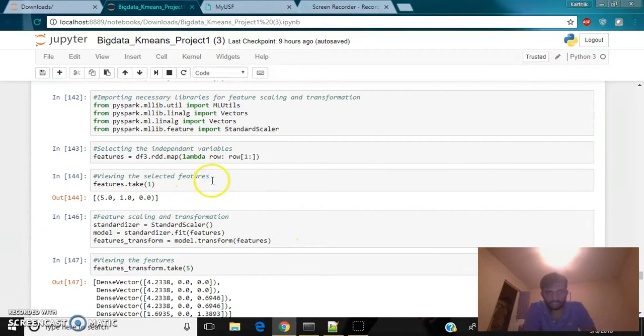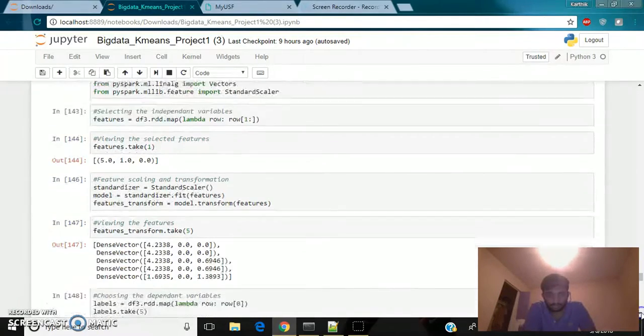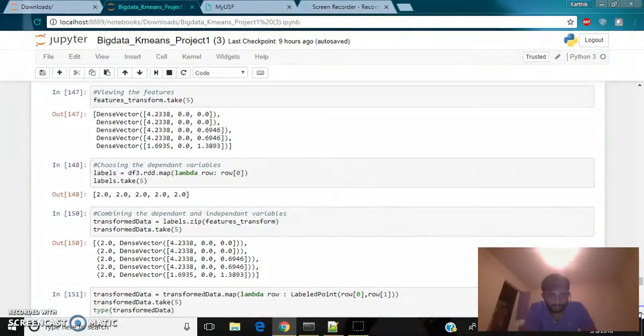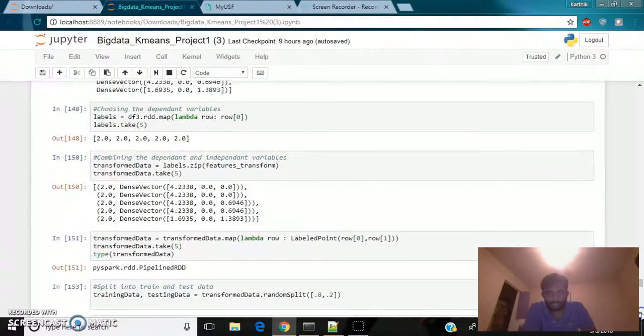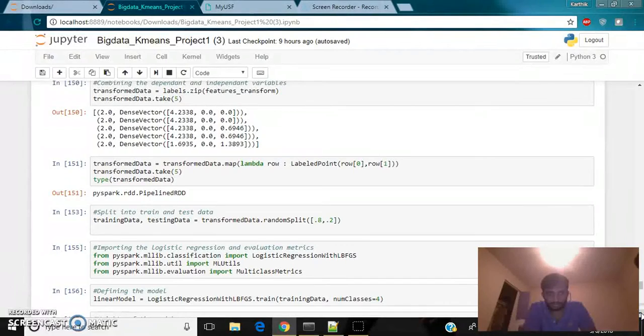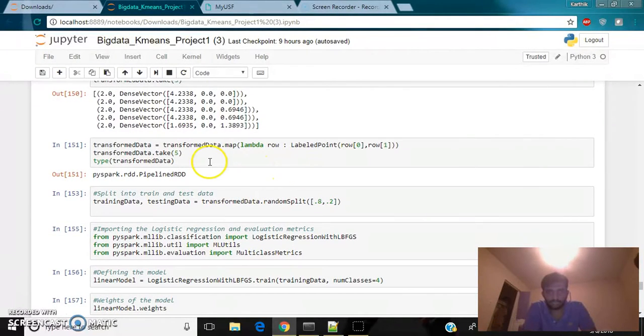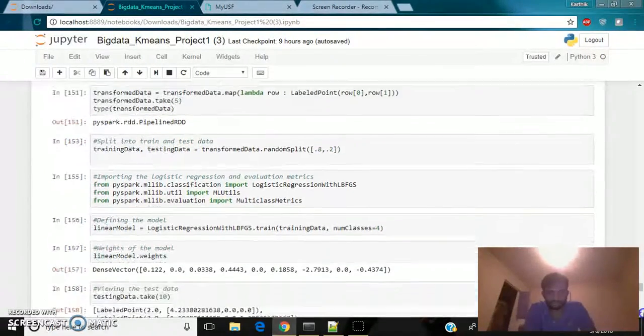Now I'm just mapping the independent variables, viewing the selected features here. And now I'm selecting the dependent variable, and I'm trying to create a mapper for that. Finally, after doing all the processing, I am splitting the data into training and testing data. I have selected 80% of training data and 20% of the testing data.